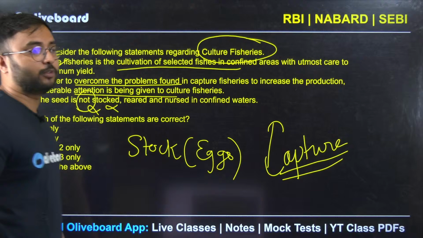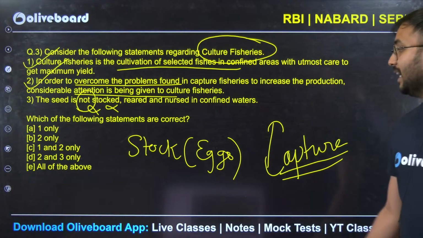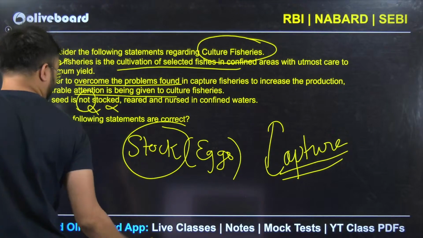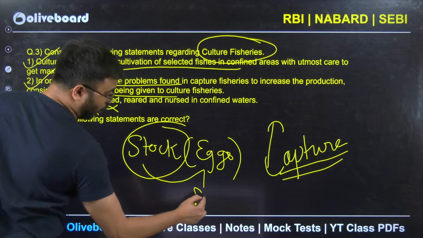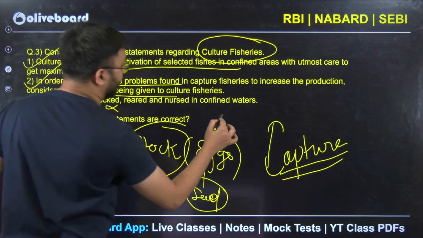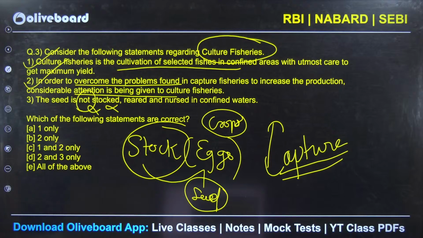So the replacement of the population of the fishes after the harvesting of the mature fishes generally happens through this stock. So this stock or eggs is also called the seed of the fish, and the mature fishes are also called the crops, the fishing crop and fishing seed.